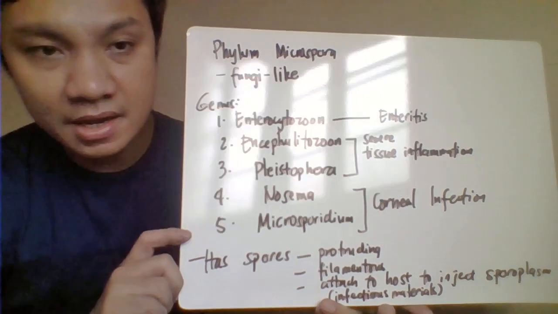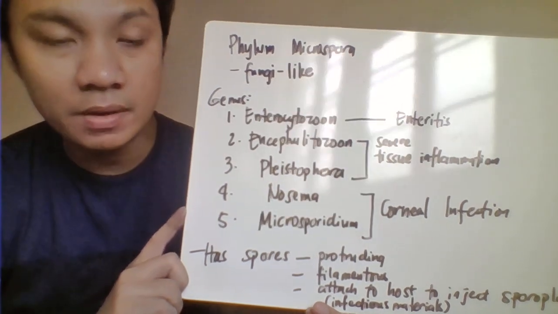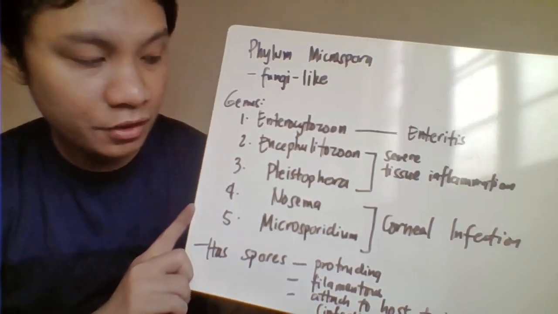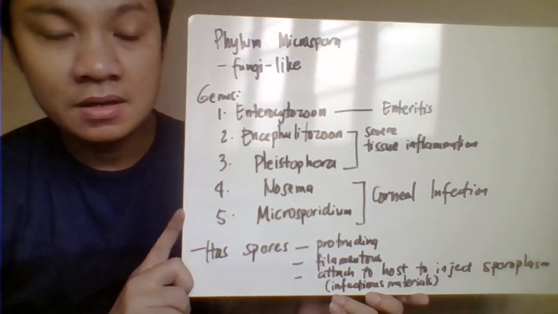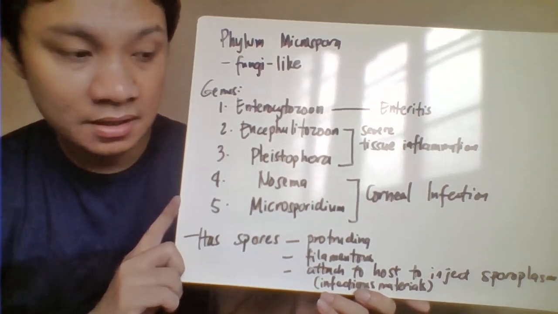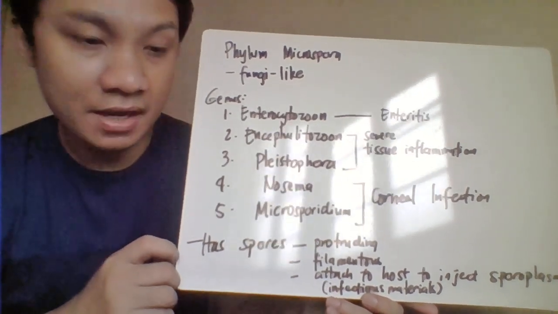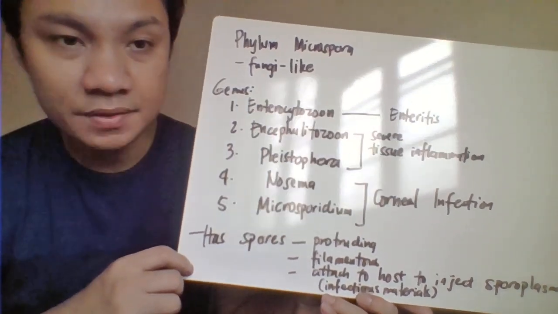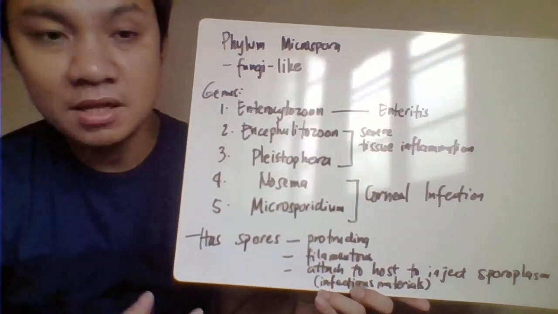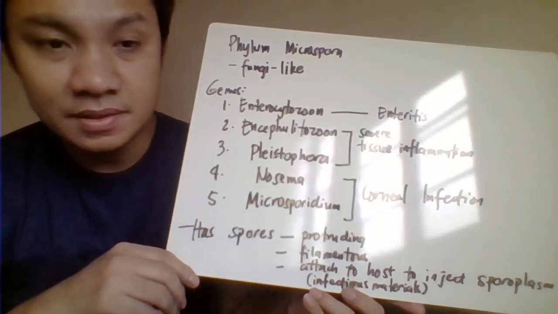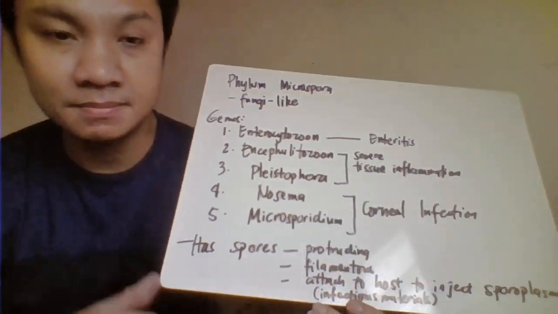So the first 3 genera here are actually associated with the AIDS. Okay, so your Enterocytozoon associated here with the enteritis, the gastroenteritis. Your Encephalitozoon and Pleistophora associated with severe tissue inflammation. And the Nosema and Microsporidium associated here with the corneal infection. So they have here the spores, making them here as fungal-like organisms, where they serve here as their attachment organ to infect the host cell. Once they try to attach to that, they try to release here their infectious material in the form of your sporoplasm.